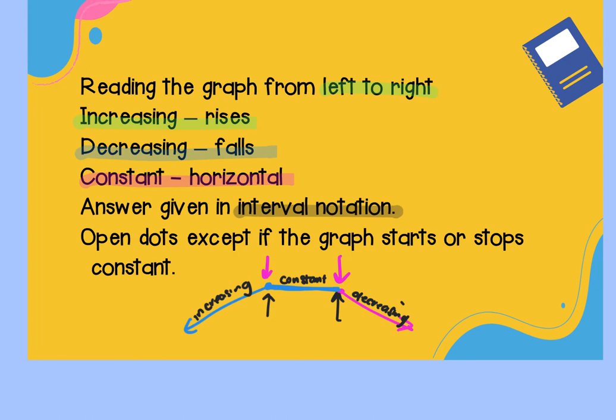The only exception to it is if it starts constant, which means it would start at a solid point. It would move constant, and then maybe it changes to be increasing. This is going to get a solid dot. Or if it starts something else, let's say it starts decreasing, but then changes to be constant and stops constant, that would get a bracket. Those are really the only times you're going to see a bracket, is if it starts or stops constant. Anything else is going to be parentheses.